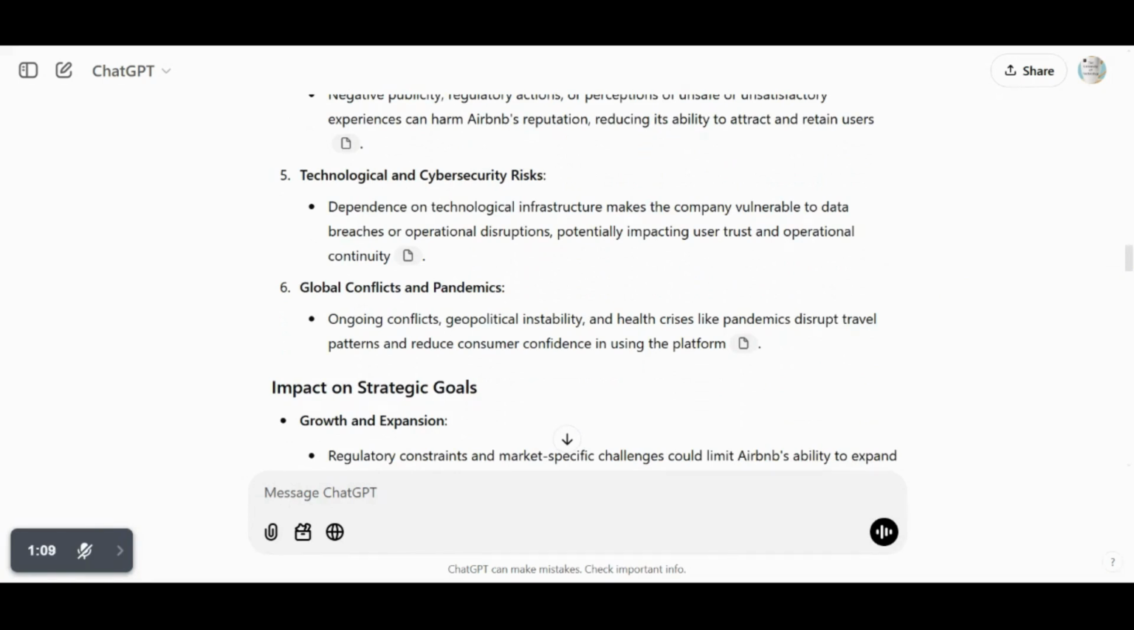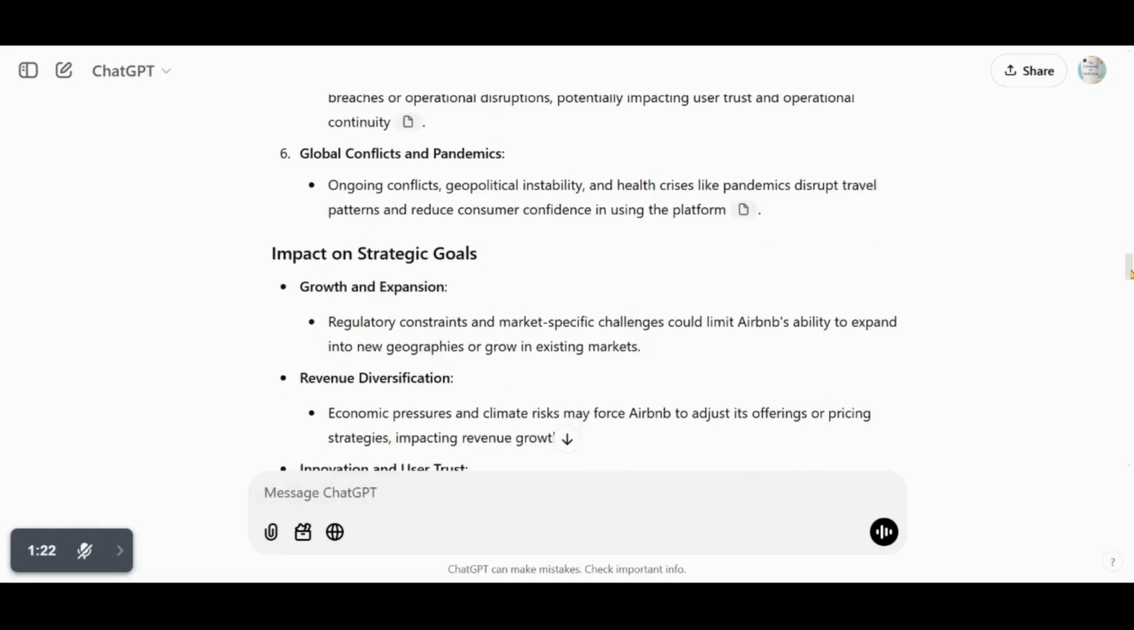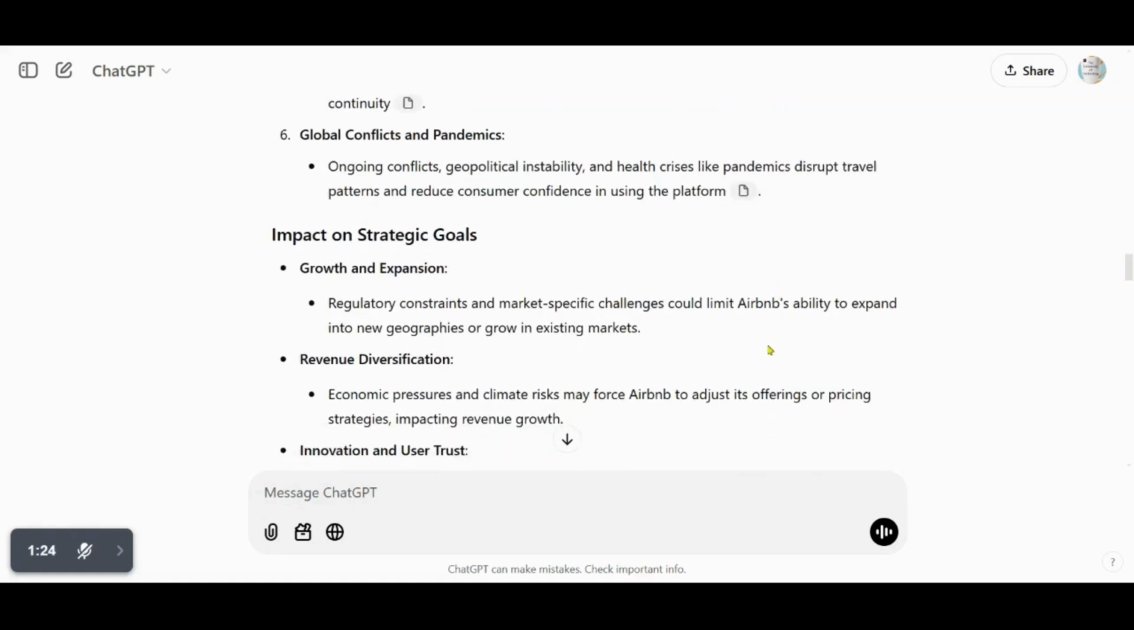Technological and cybersecurity risks. Dependence on technological infrastructure makes the company vulnerable to data breaches or operational disruptions, potentially impacting user trust and operational continuity. Global conflicts and pandemics. Ongoing conflicts, geopolitical instability, and health crises like pandemics disrupt travel patterns and reduce consumer confidence in using the platform. Impact on strategic goals.